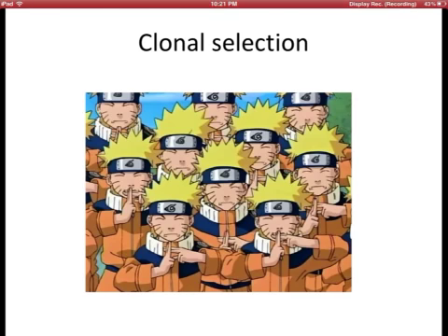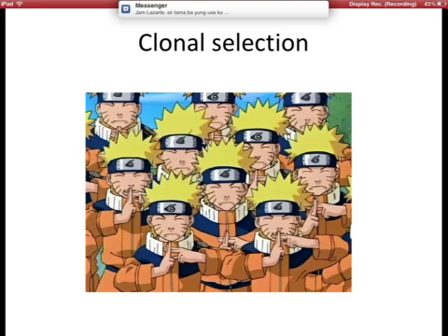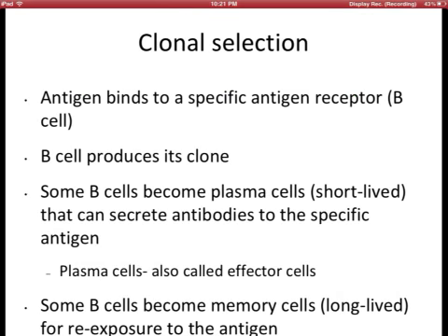Parang memory. So that, let's say, na-infect ka ng chicken pox, P-O-X, or flu, dengue. Yung mga yan. Okay? Nagkakaroon ka ng memory sa kanila so that once you get infected ulit ng mga sakit na to, the immune response will be faster, mas malakas, so mas madaling gumaling. Okay? So, clonal selection, how does this occur?